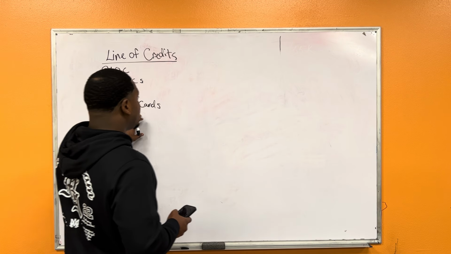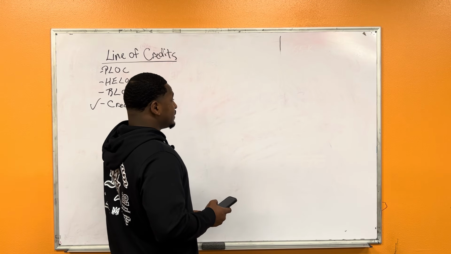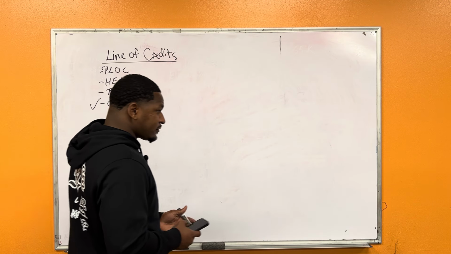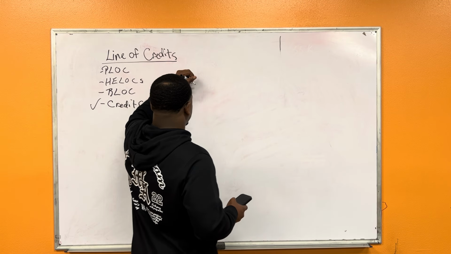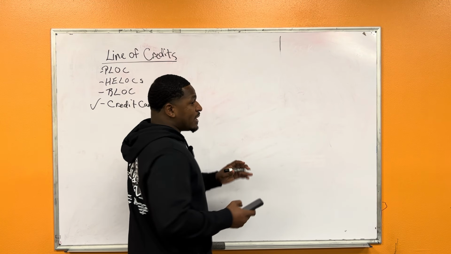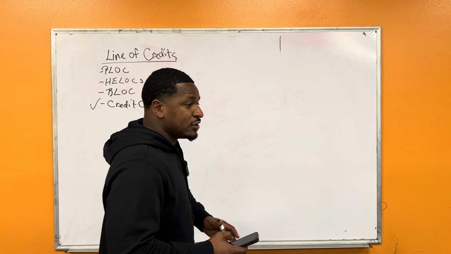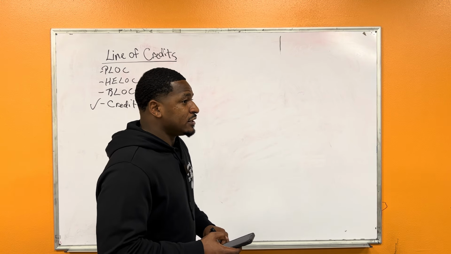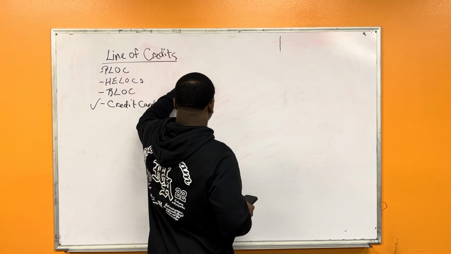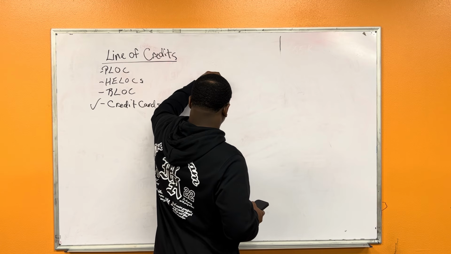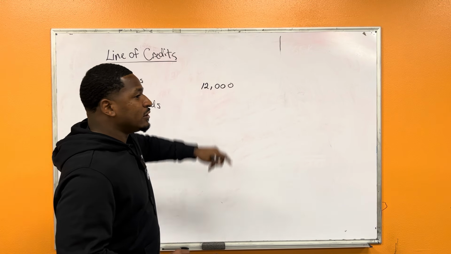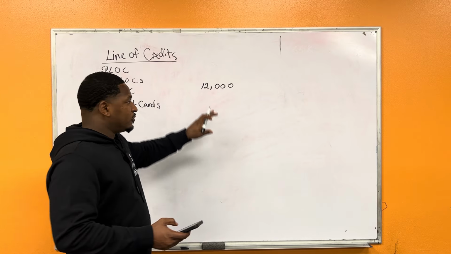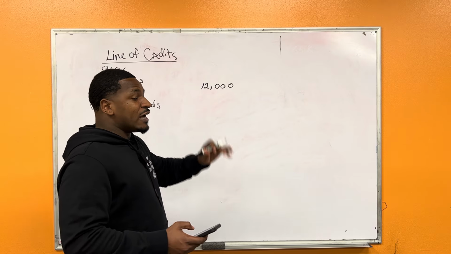Remember, it's on the average daily balance. So for instance, say you have a balance on a credit card of $12,000. It doesn't matter what the limit is; it's what the balance is, because it's average daily balance.